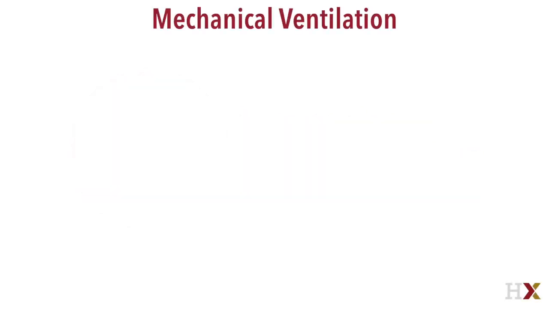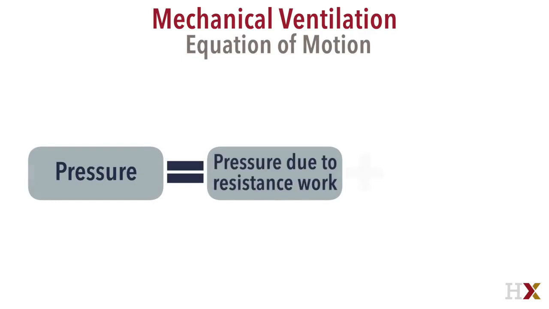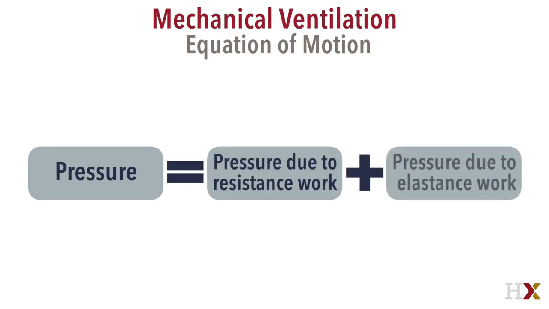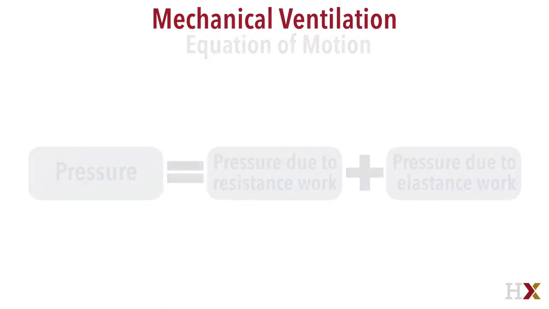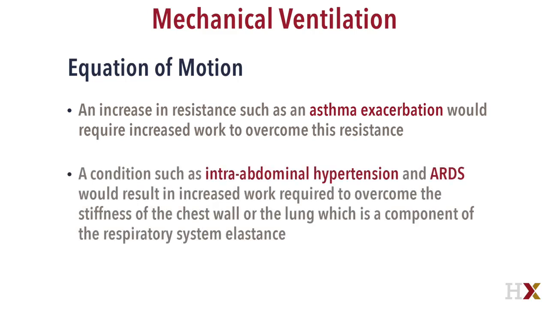The need for mechanical ventilation is based on the equation of motion. The equation of motion represents the total amount of pressure that needs to be generated to overcome the combination of pressure due to resistance and the pressure due to elastance. An increase in resistance, such as an asthma exacerbation, would require increased work to overcome this resistance. A condition such as intra-abdominal hypertension and ARDS would result in increased work required to overcome the stiffness of the chest wall or the lung, which is a component of the respiratory system elastance.